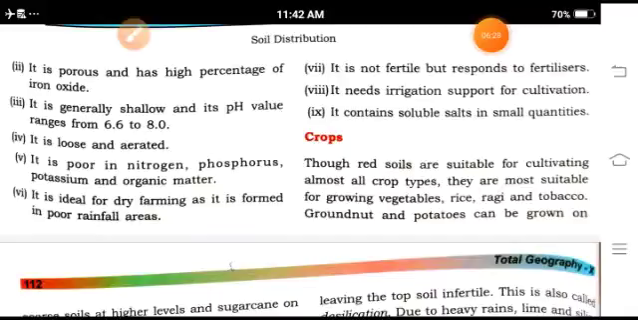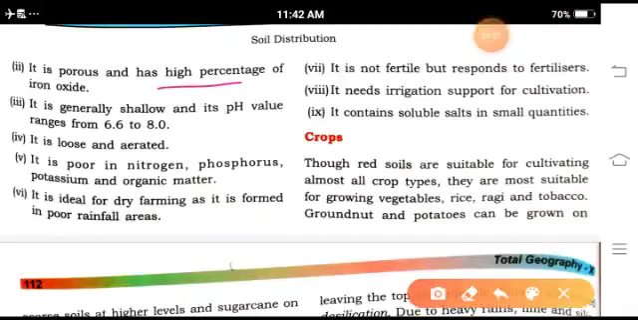Generally, red soil is porous and has a high percentage of iron oxide. It is loose and aerated. It is poor in nitrogen and ideal for dry farming.